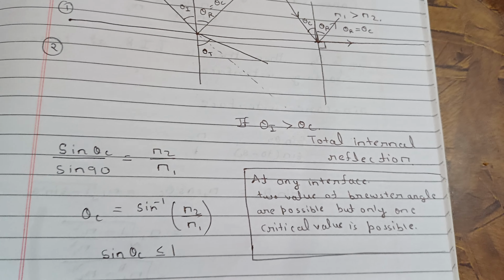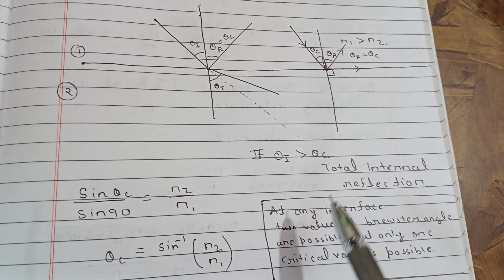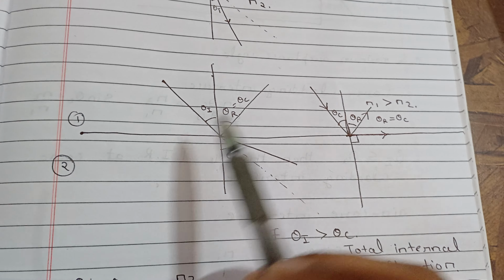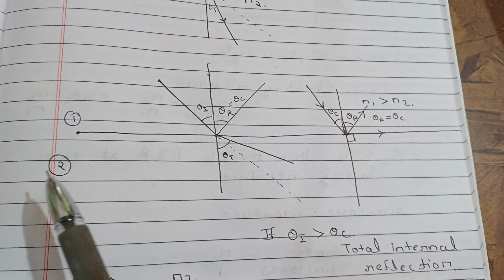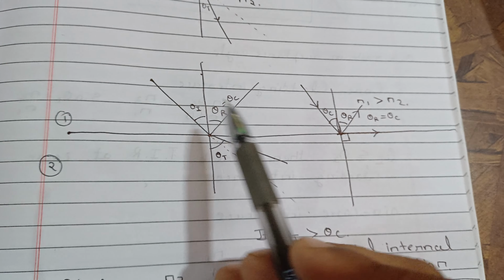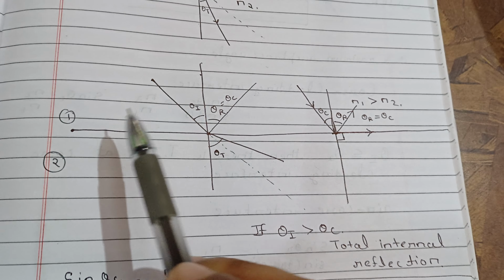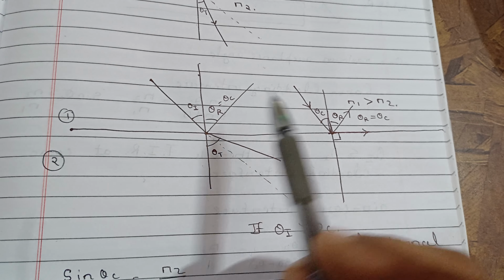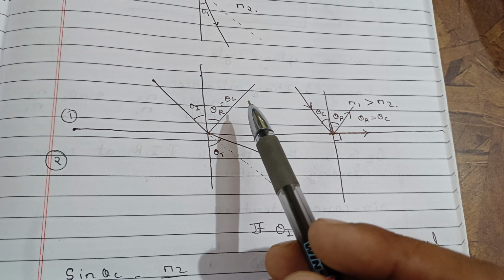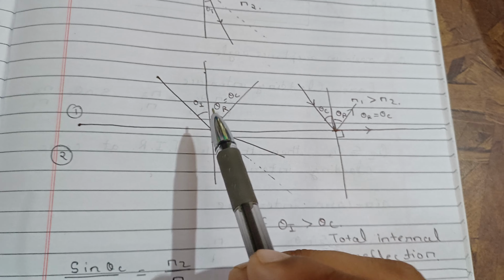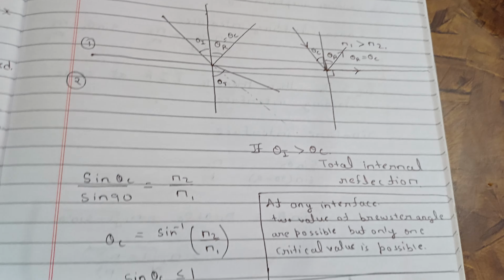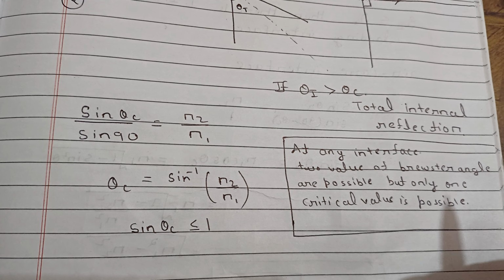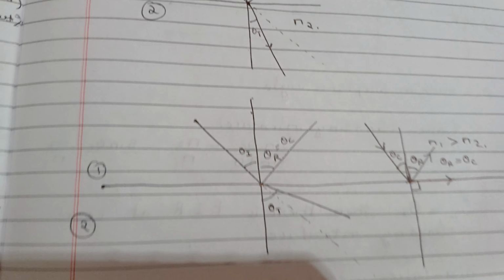Now you can see that at any interface, if the ray is moving from 1 to 2 or 2 to 1, there will be two angles that exist for Brewster's angle. We have seen that. But there is only one critical angle possible, when the ray is moving from the denser to the rarer medium. So that is the difference between Brewster's angle and the critical angle: there is a possibility of two Brewster's angles, but the possibility of a critical angle is only one. So now I hope it is clear to you what the critical angle is.